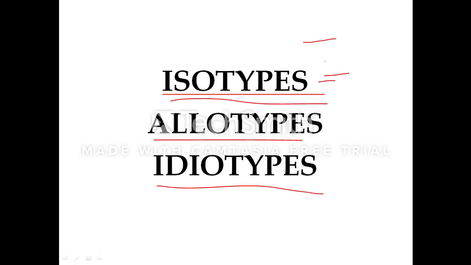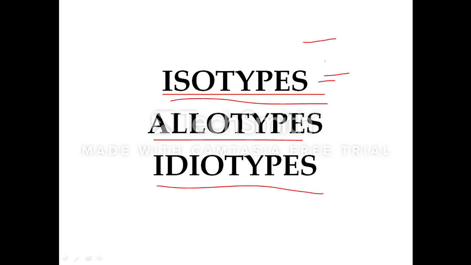In contrast to allotypic differences, idiotypic differences are associated with the variable region or the antigen binding region of the antibody. If you take an example, take a mouse and expose it to an antigen for the first time, it forms polyclonal antibodies that have the antigen binding site specifically recognizing the injected antigen.